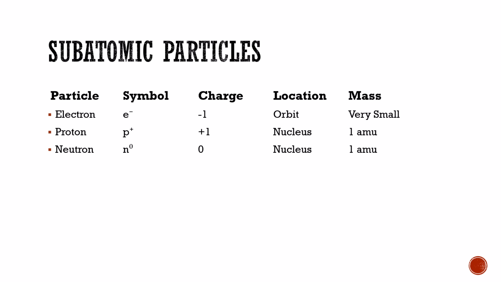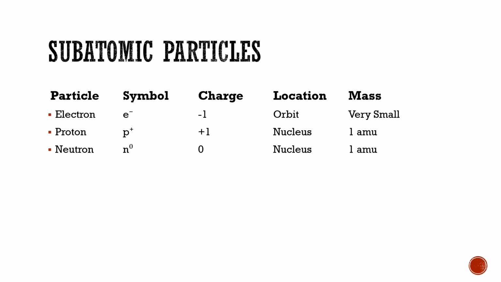Next subatomic particle is the proton. The symbol of the proton is p+, and the charge on the proton is +1. The location of the proton is the nucleus, which means the proton is present in the nucleus, and the mass of the proton is 1 AMU.